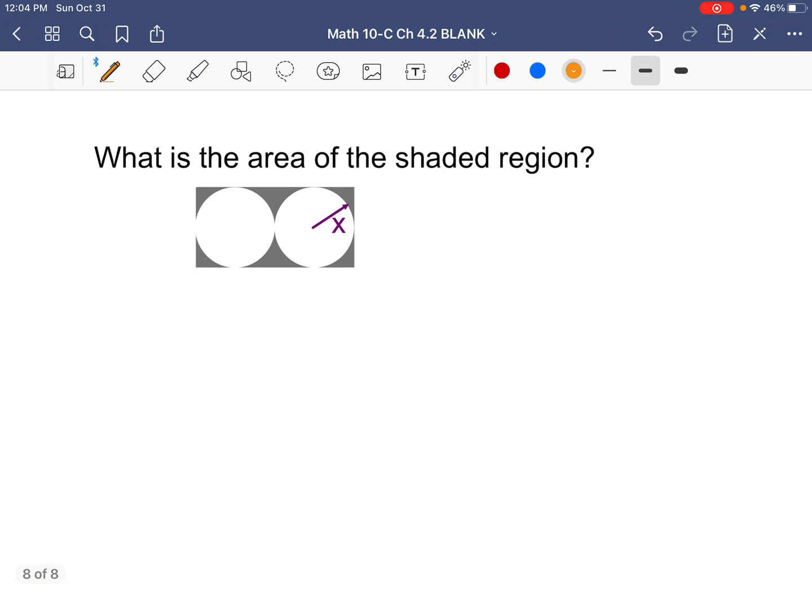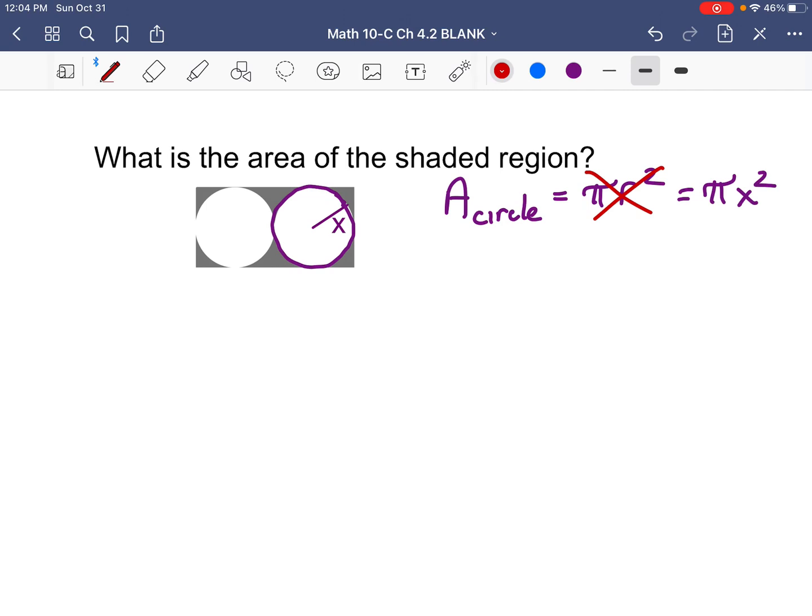Last example. What is the area of the shaded region? Exact same question. Now, this one's sneaky, evil, underhanded, and deceitful. What's this shape here? It's a circle. Area of a circle. We did this back in chapter 1. I kind of hope you remember the formula. If you don't, you really do have to have your formula sheet handy. This is pi r squared. Now, what's the radius? We're calling it x. So in this instance, it's pi x squared. Now, don't introduce r, that'll confuse you.